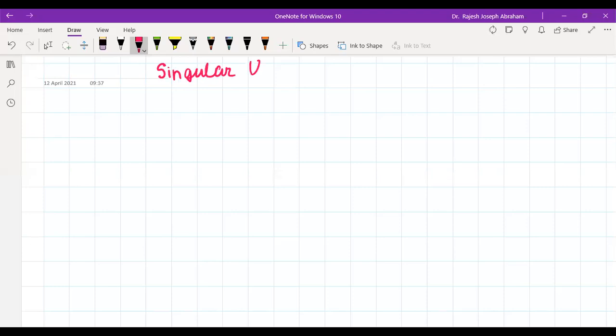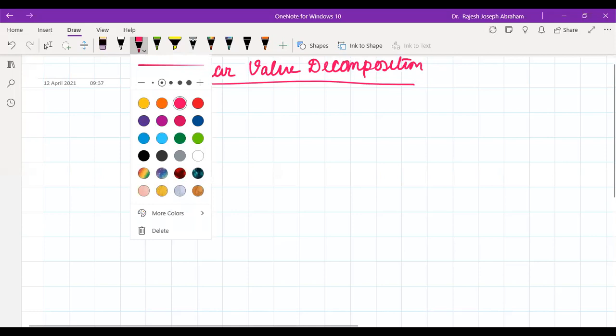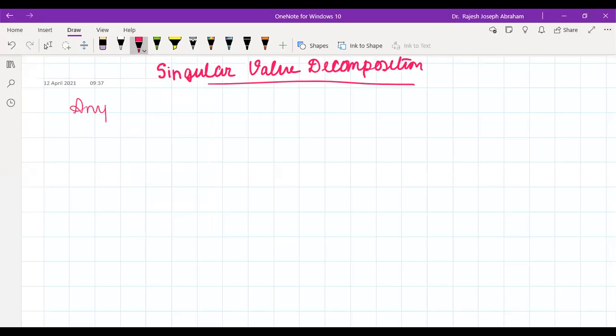Singular value decomposition. Any matrix can be decomposed into three matrices.